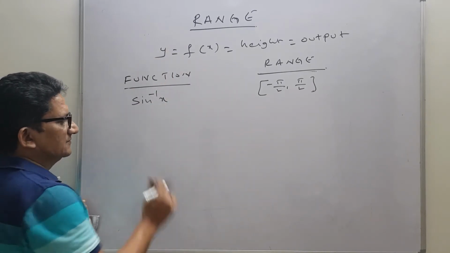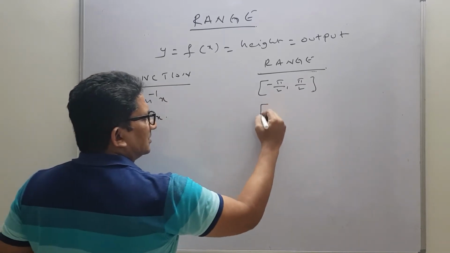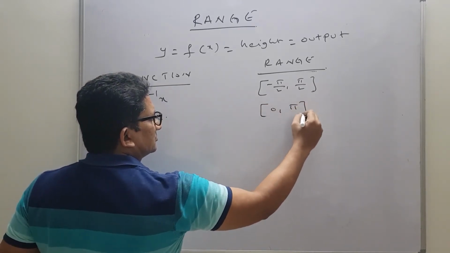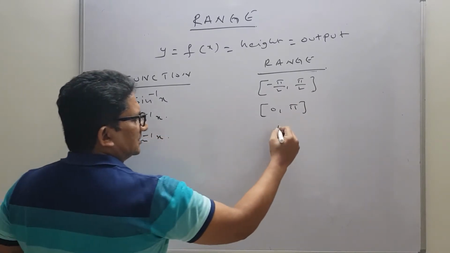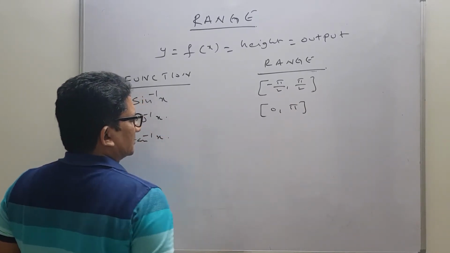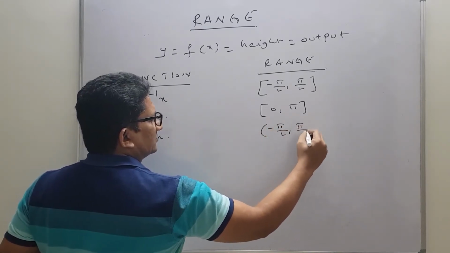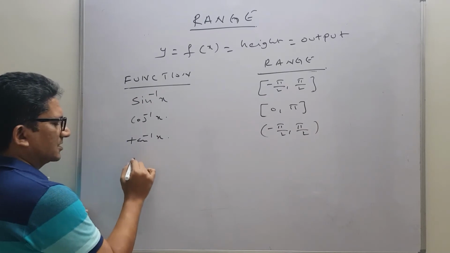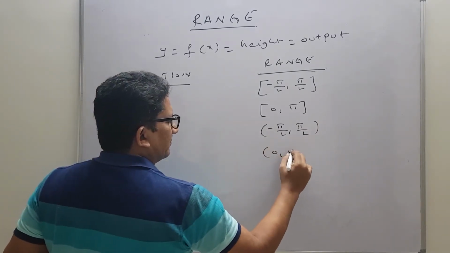Next, cos inverse x range is 0 to pi. Tan inverse x range is open interval minus pi by 2 to pi by 2. Cot inverse x range is 0 to pi.